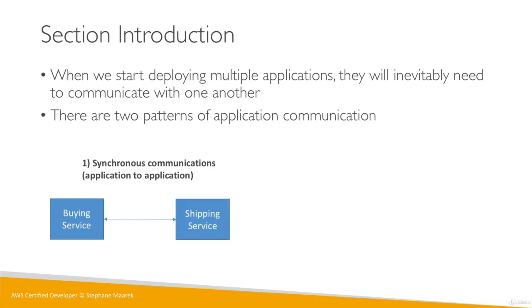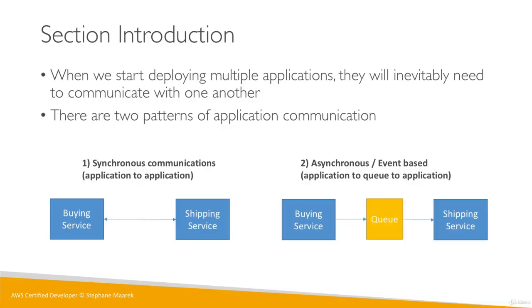The other type of integration pattern is asynchronous, or event-based. There will be a middleware, called a queue or something else, that will connect your applications. This time the buying service says, hey, someone bought something, so I'm going to put that into a queue, and that's it. The shipping service says, hey, queue, is there something that got bought recently? The queue will return that element, and the shipping service can do whatever it wants. As you can see here, the buying service and the shipping service are not directly connected. There's a queue in between, and because they don't directly talk to one another, this is asynchronous.